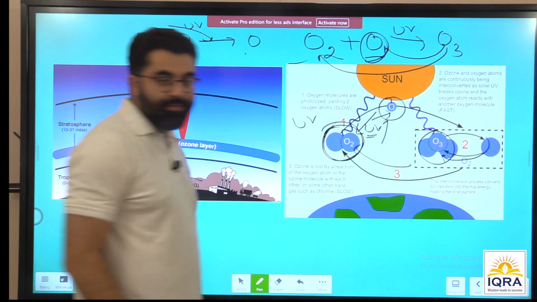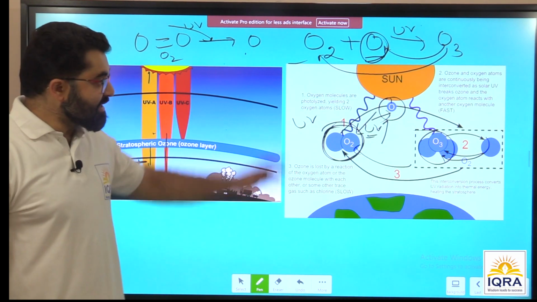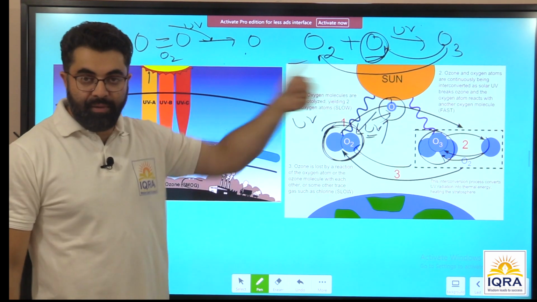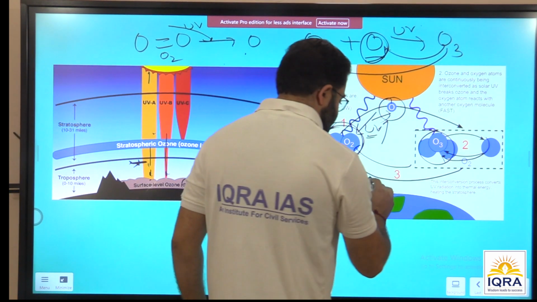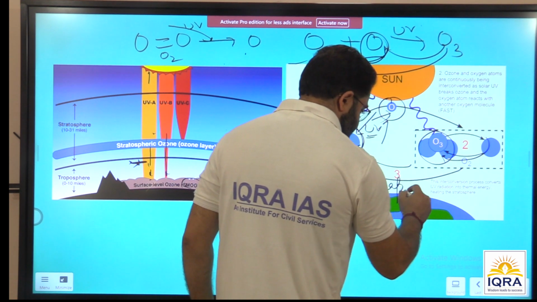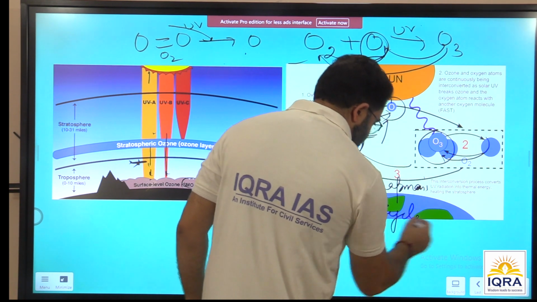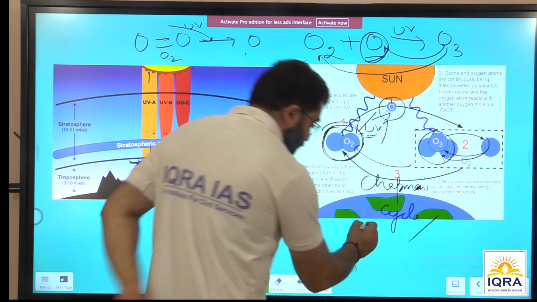Ultraviolet radiations, and this cycle of conversion of O2 into O3 and O3 back into O2 and O is called Chapman's cycle, or it can also be called the ozone cycle.